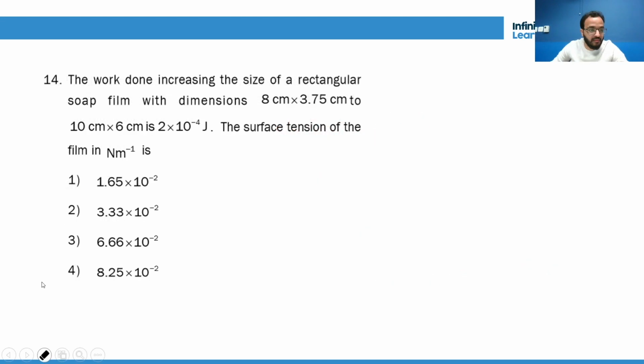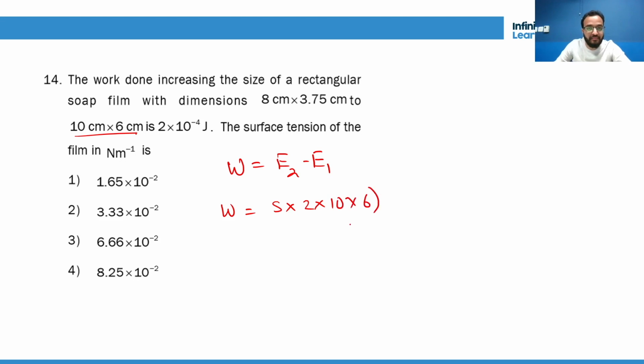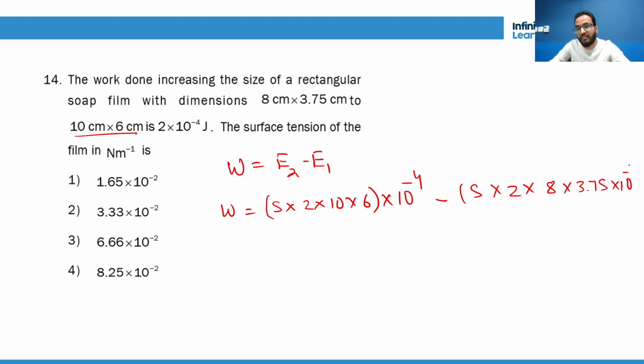Got it? Okay, so you can say work done will be, this energy is greater, so E2 minus E1. So E2 is how much? Surface tension into 2 into 10 into 6. Convert centimeter square into meter square also, minus S into 2 into 8 into 3.75 into 10 to the power minus 4 converted into meter square as well.